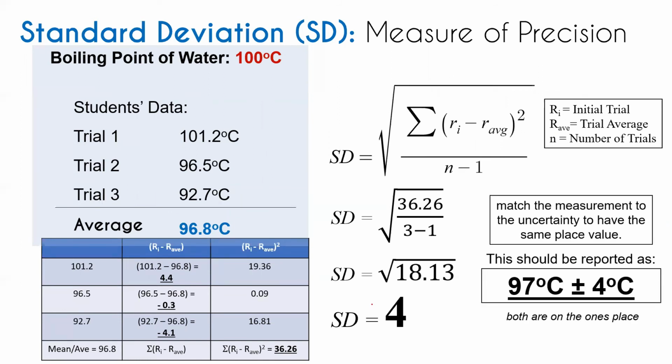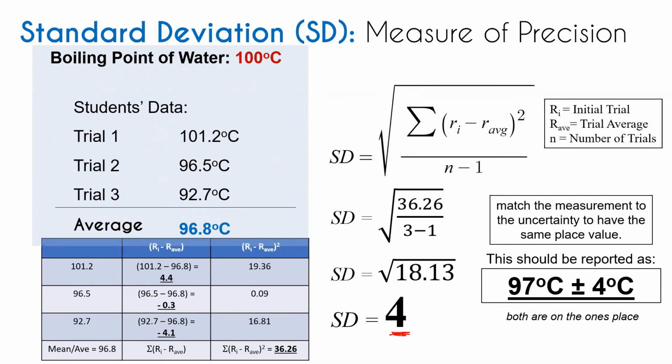Since we only need one significant figure, the square root of 18.13 is 4.4596, I think. So we round it to its ones place. So 4 is the one significant figure.